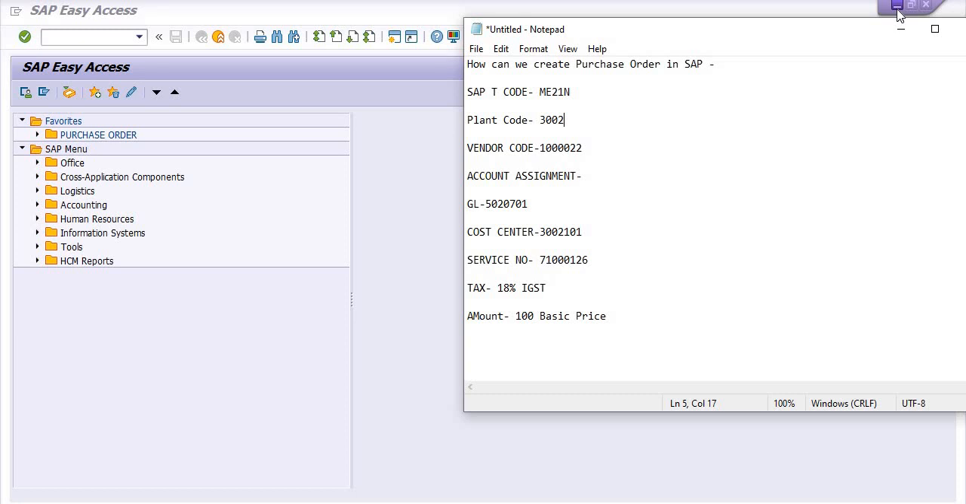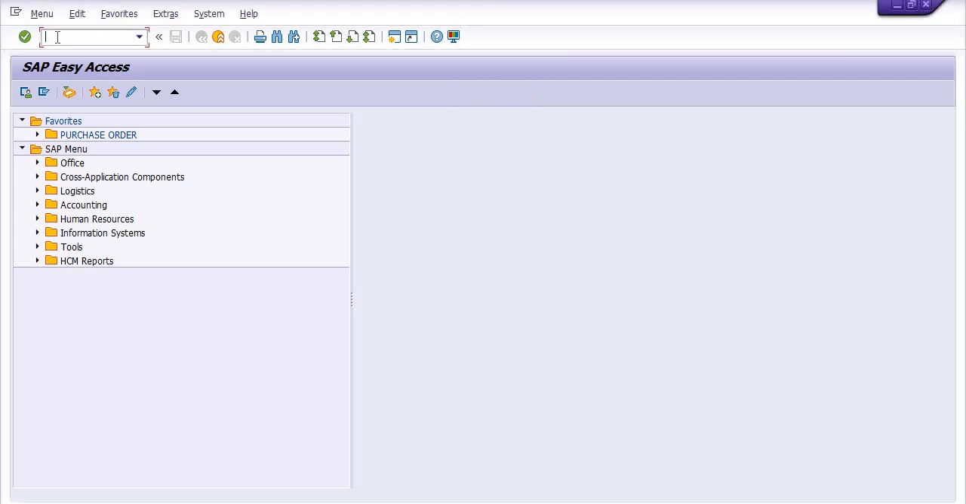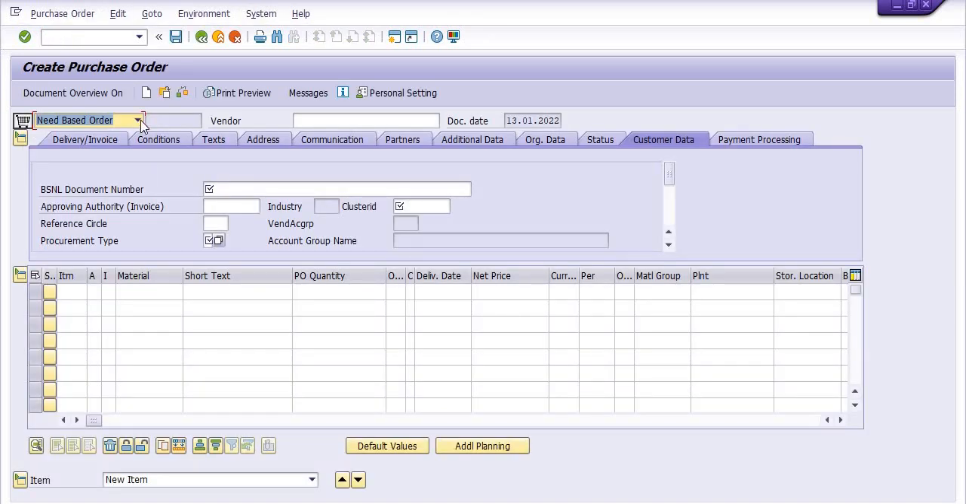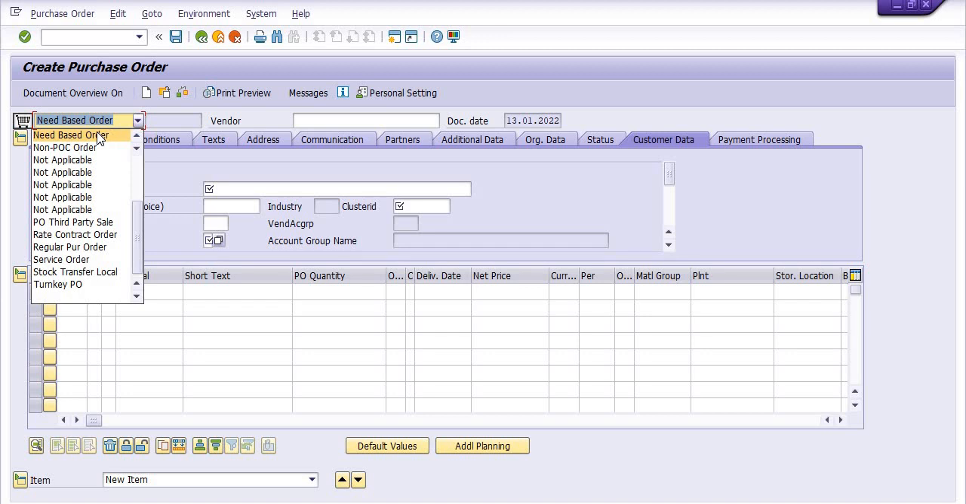So we need to copy this vendor code. SAP transaction code ME21N is used for creating the purchase order. From here you can choose the document type of the purchase order: need based order, third party sales, regular purchase orders, service orders, and so on. We are selecting need based order.